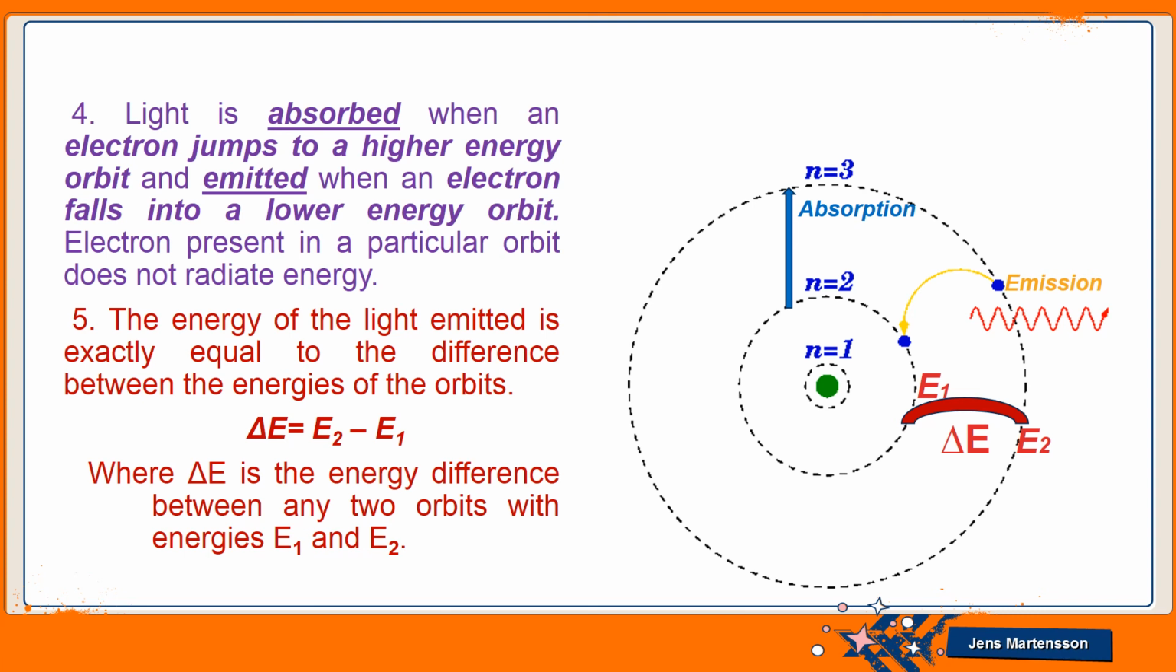The energy difference of the two levels is calculated by delta E. Here delta E stands for E2 minus E1, because the energy emitted by the electron will be the same as the energy absorbed by the electron when it jumps from the higher towards the lower, or towards the higher energy orbit.